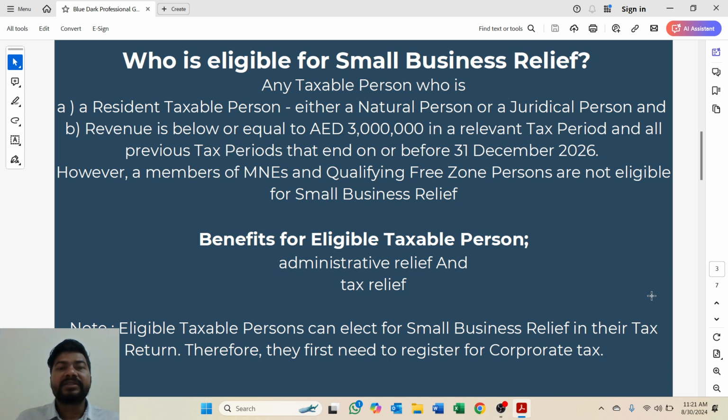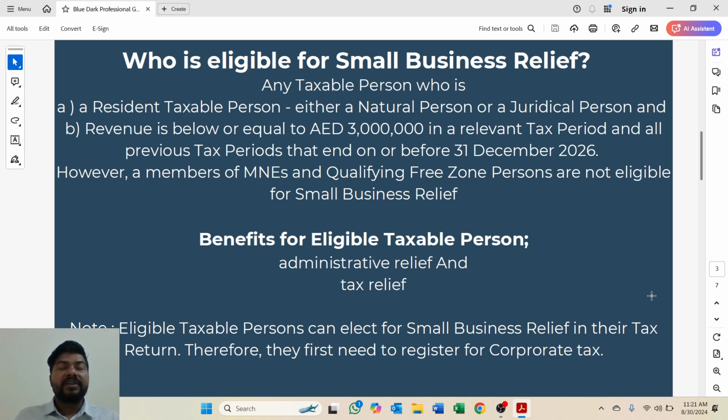One other thing to note here is that it is on or before 31st December 2026. Why? Because the UAE government has given this small business relief, which will be available till December 2026 only. After that, it may be removed or it may be extended. We have to wait for further clarification regarding this.